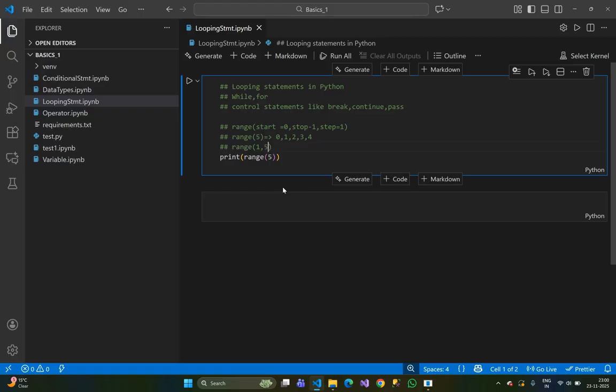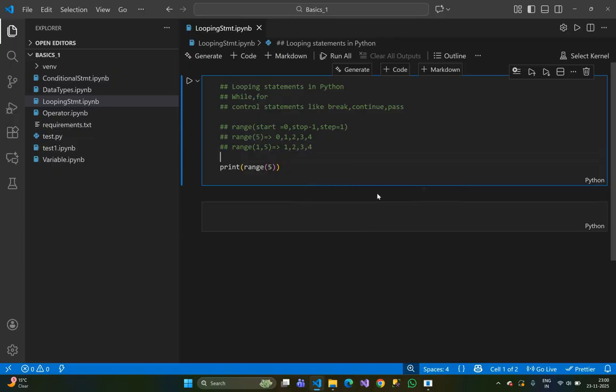If we pass 1 comma 5, then what does it mean? That means it will start from 1 and end till stop minus 1. Here the stop value is 5, 5 minus 1 is 4. Then 1, 2, 3, 4 is printed in this case. Okay.